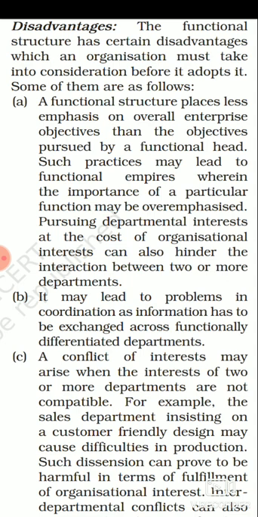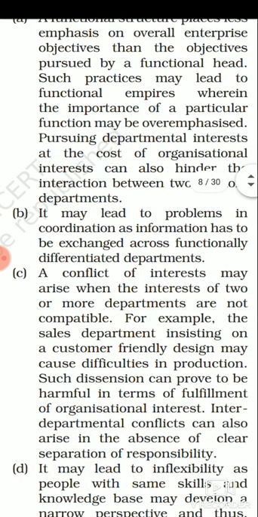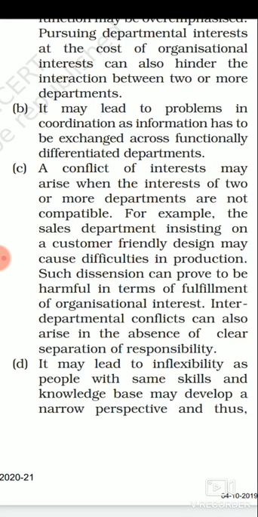So it might be that the production department wants to achieve their own goal of doing more and more production with less cost, and the selling department will have a goal of selling more product with more profit. So somewhere a conflict can arise here which is going to affect the overall objective of a business, that is profit. Next, it may lead to a problem in coordination as information has to be exchanged across functionally differentiated departments.